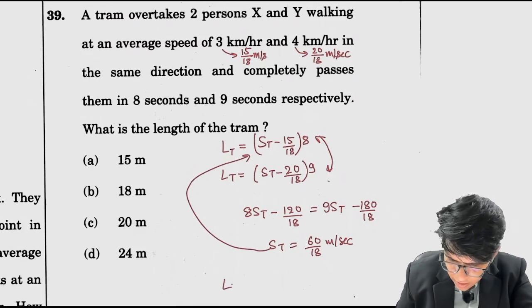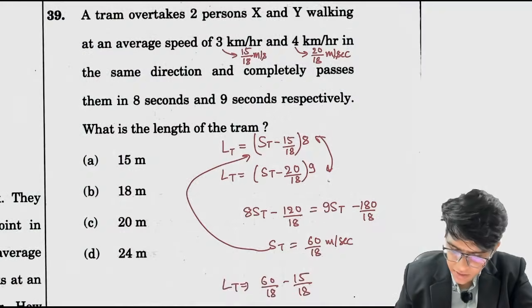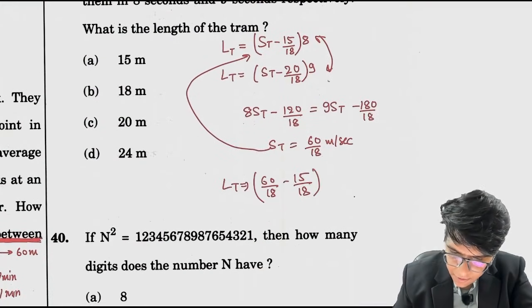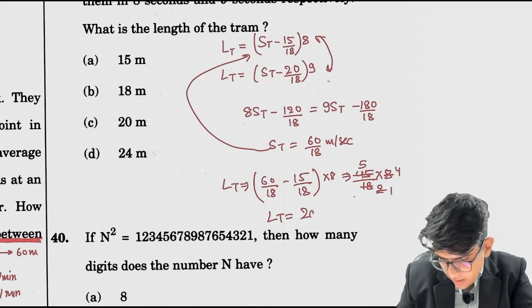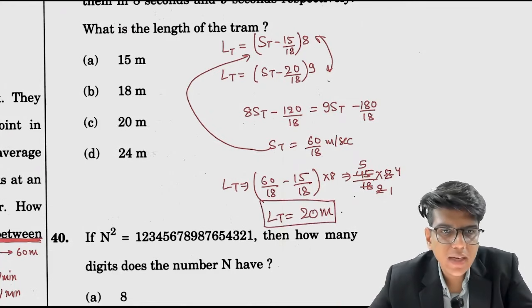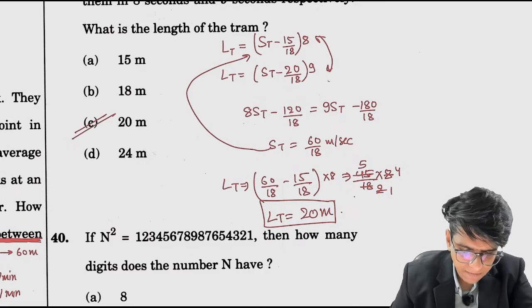ठीक है, तो लेंथ ऑफ ट्रेन इक्वल्स टू 60 by 18 माइनस 15 by 18 into 8. This is 45 by 18 into 8. 9 5s are 45, 2 1s are 2, 4 5s are 20. So length of train equals to 20. Length of train is equals to 20 meters. Two equations, two variables, solve them, found the speed of train and also the length of train. The answer is option C.